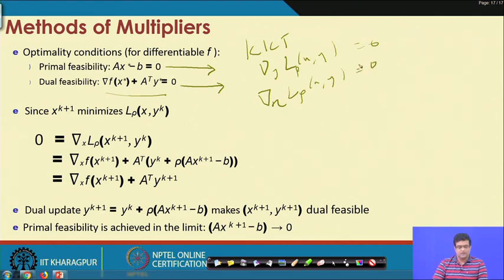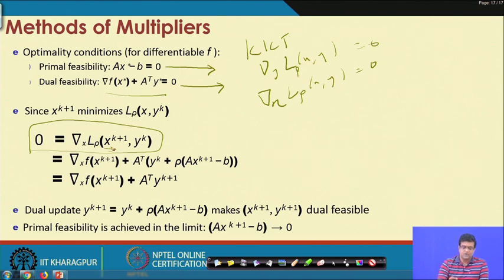Now, if you put this condition here, at x k plus 1, y k plus 1 is the solution that you get after doing the dual update step.